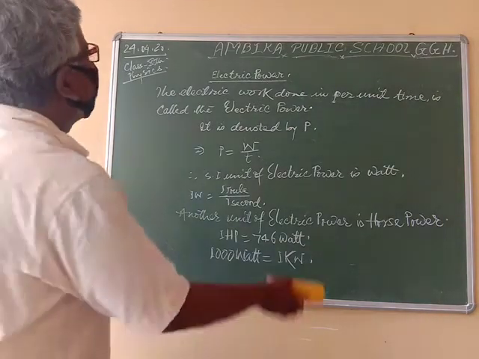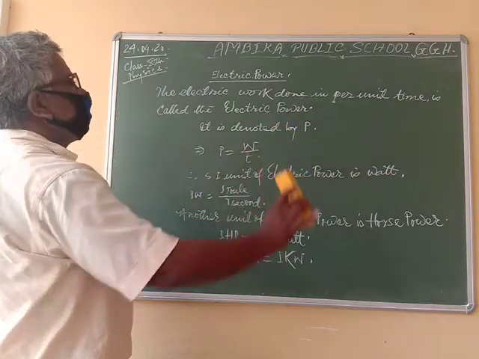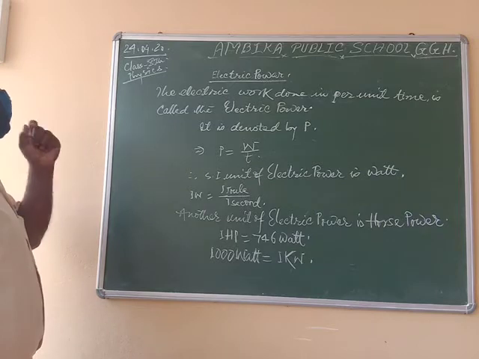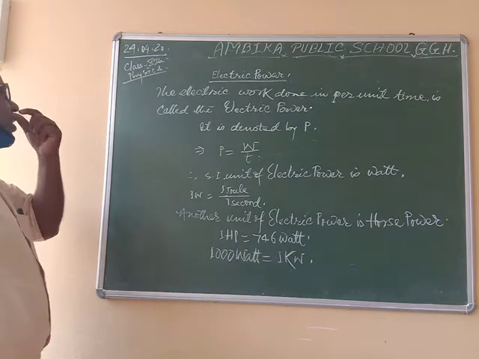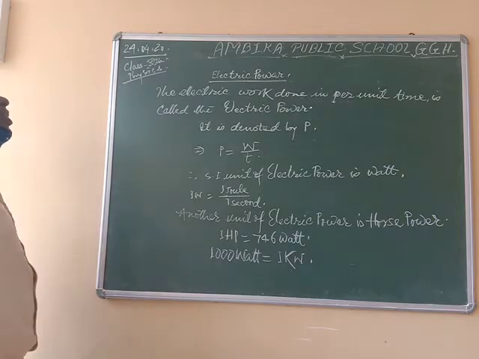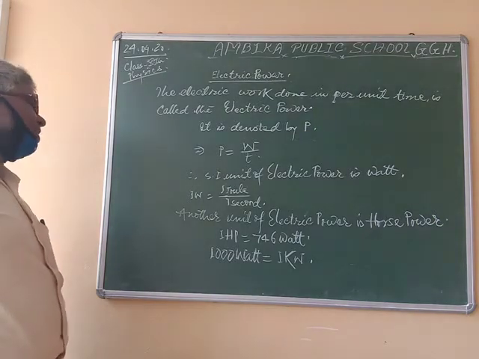Once again, I am repeating it. What is electric power? The electric work done per unit time by an appliance is called electric power. It is denoted by P, that is P is equal to W by T, and so the SI unit of electric power is watt. 1 watt is equal to 1 joule per 1 second.